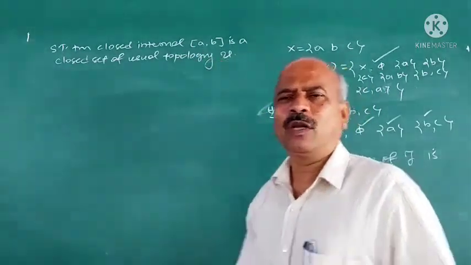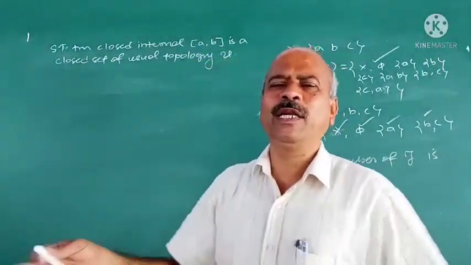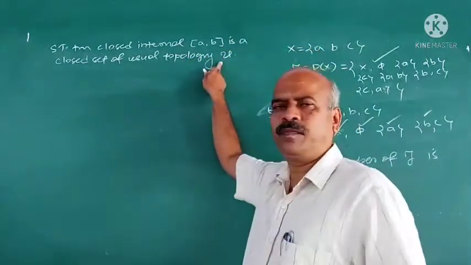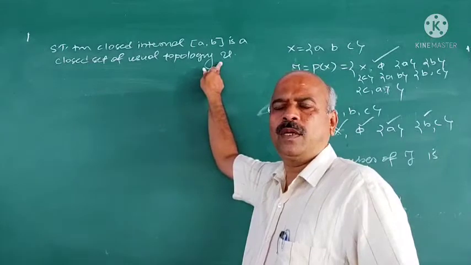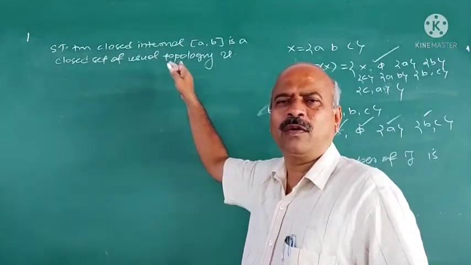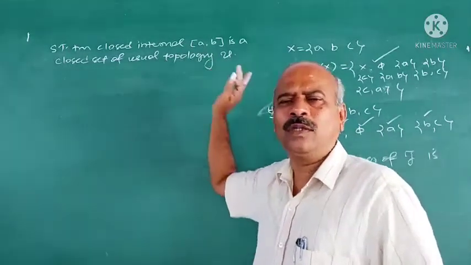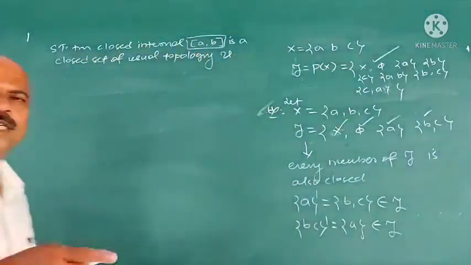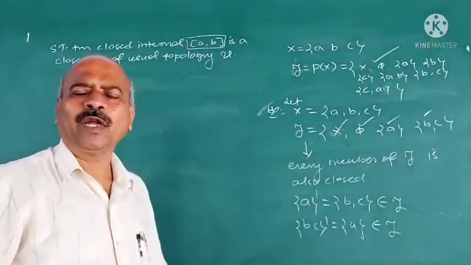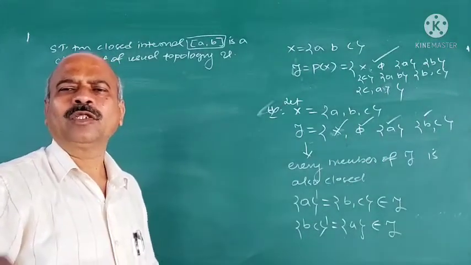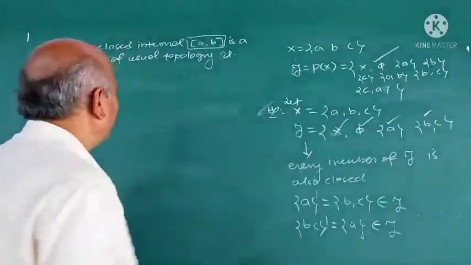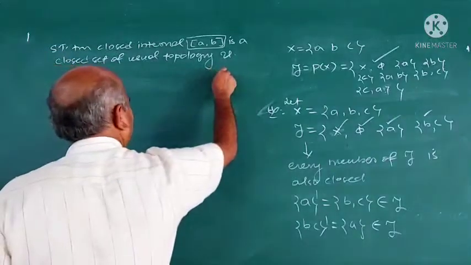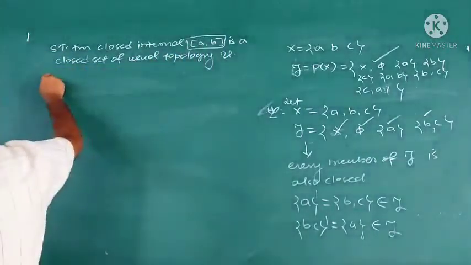This is because we have already proved that every open interval is an open set of U. Now every closed interval is a closed set of U. When do you say that A is a closed set? Its complement is open.